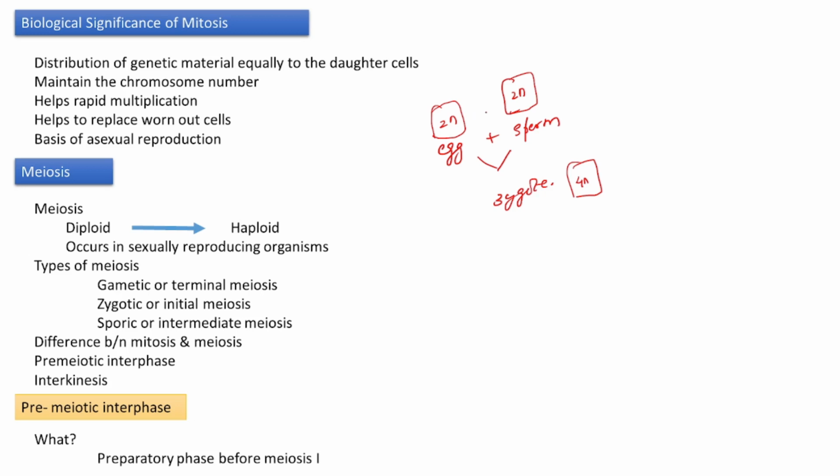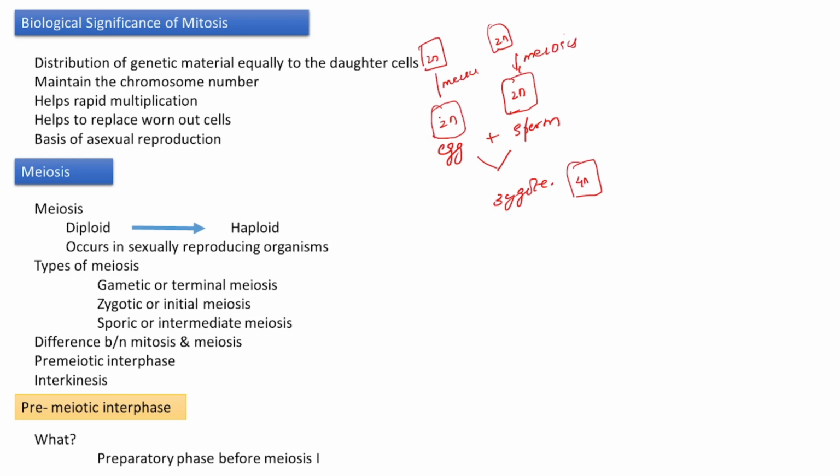Because of that reason, during the formation of gametes, reduction division is a must in sexually reproducing organisms. Suppose this is the parent cell, it is 2n, and it undergoes meiosis.